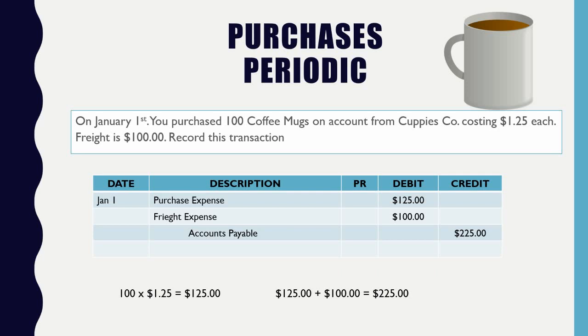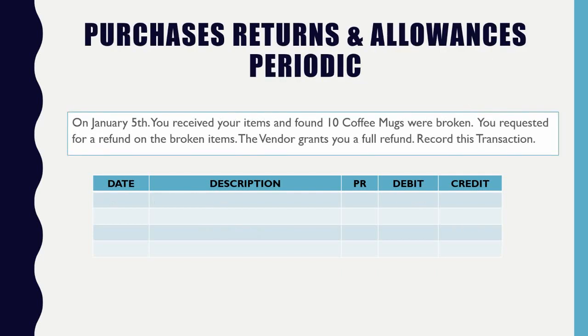That's the full price. Now I need to create a contra account for calculating those 10 mugs that I have to take away from my inventory. So in this case, purchase returns and allowances is going to be our account, but where am I going to be taking it out from and how much am I going to be taking out? So let's talk about how much. If I purchased my mugs and I find that 10 of them are broken, what price am I going to be getting a refund for?